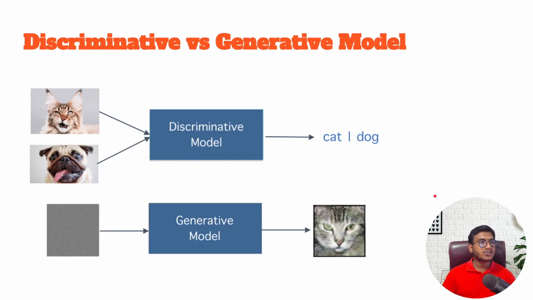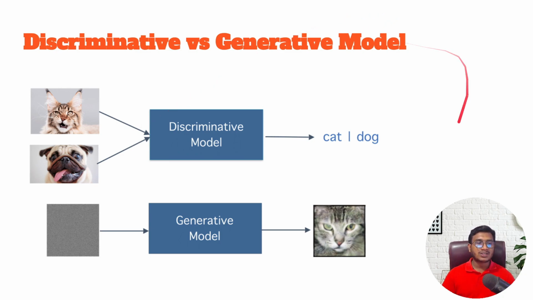Now let's try to see the difference between discriminative model and generative model. You can see a discriminative model is nothing but a prediction model. Let's say here you have given two inputs: one is the cat image, another is the dog image. Your discriminative model will try to predict whether it's a cat image or a dog image. That means you are trying to do some prediction here. I think you already used this kind of model in deep learning, whenever you performed image classification. There we had different models like ResNet50, Inception V3, MobileNet, VGG16. With the help of these models, we can perform the image classification task.